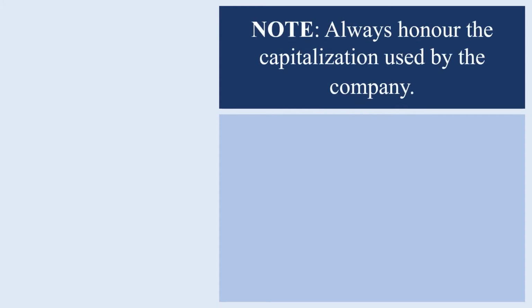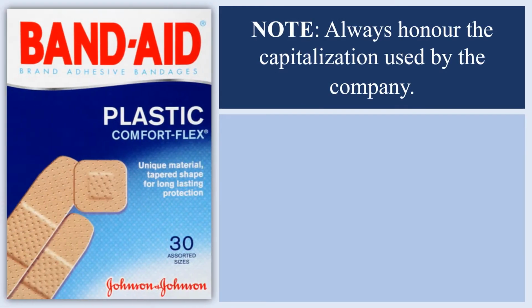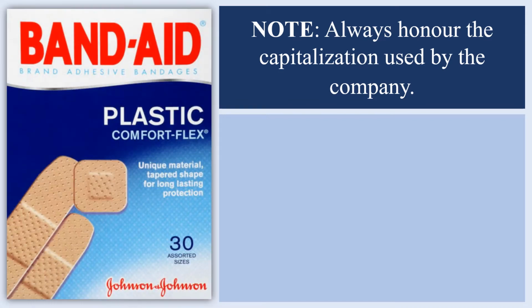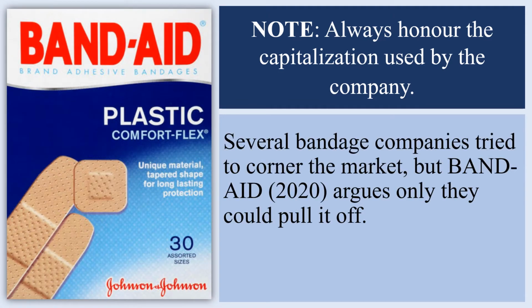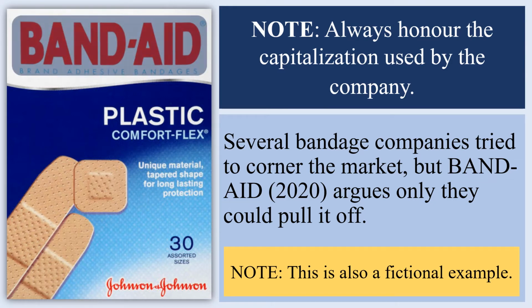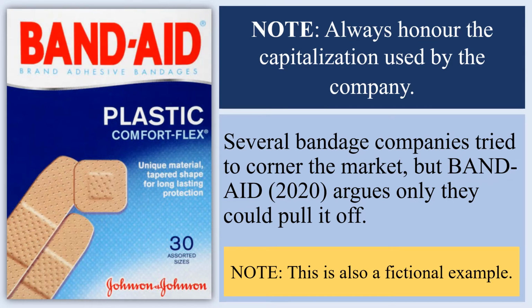Note, always honor the capitalization used by the company. For example, let's assume we are creating a citation for an article by Band-Aid. It might be formatted as follows. Several bandage companies tried to corner the market, but Band-Aid 2020 argues only they could pull it off. Note, this is also a fictional example. Now, in this case, we have used all caps for the name of the company, Band-Aid, because that is how Band-Aid capitalizes their name. Therefore, whenever you're creating a citation for an organization, always use the capitalization that the company uses in their branding.